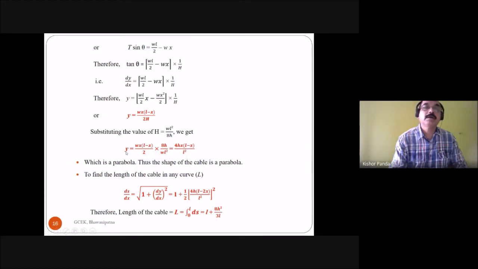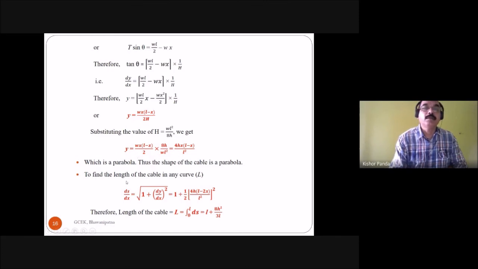So this is the equation of the parabola, that is y is equal to 4hx into L minus x divided by L square. So the shape of the cable is a parabola.